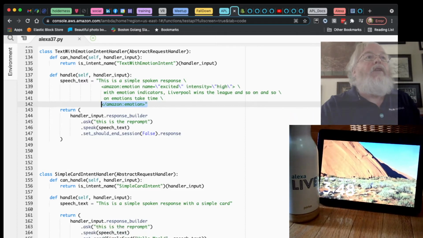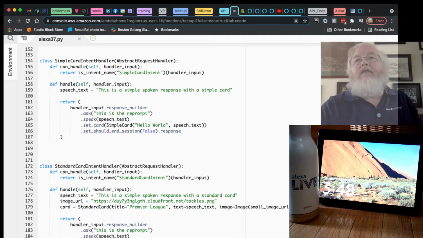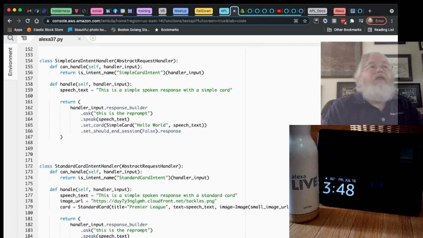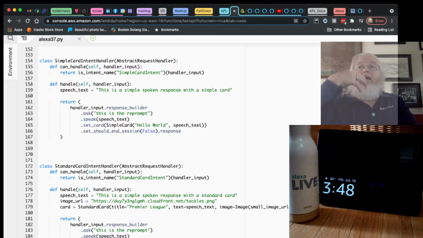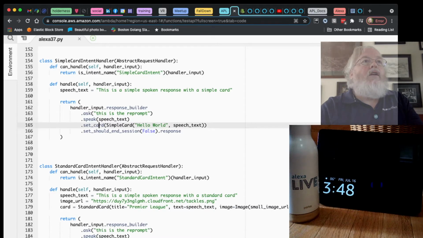The next thing we can do, if you have a device like I have down in the lower right corner, if you have a device with a screen, you can add some text to it. Because remember in the previous examples, Amanda spoke to us but didn't really say anything on the screen. In this case, we create a card. So we create a simple card that just has some text, and we set the card.